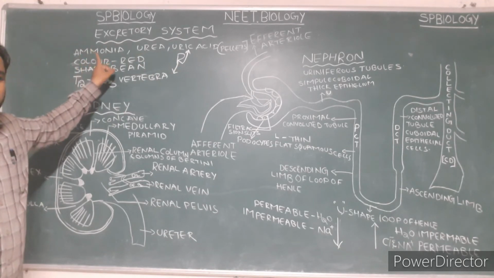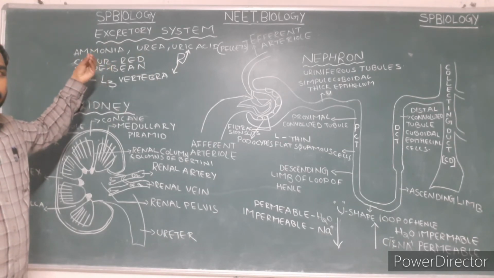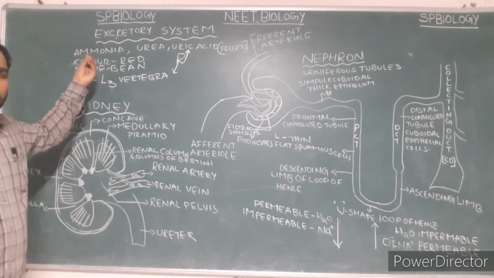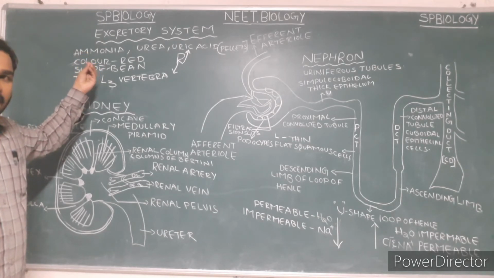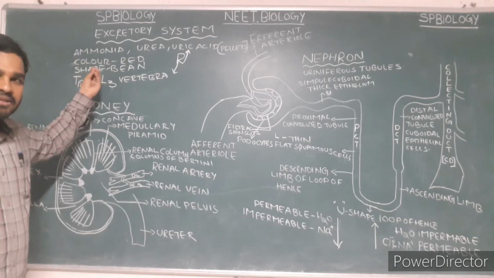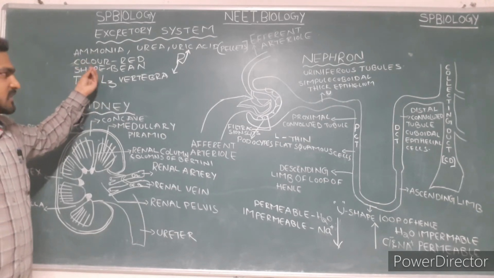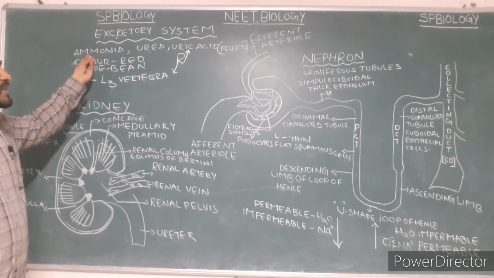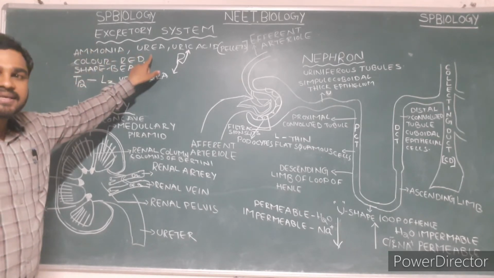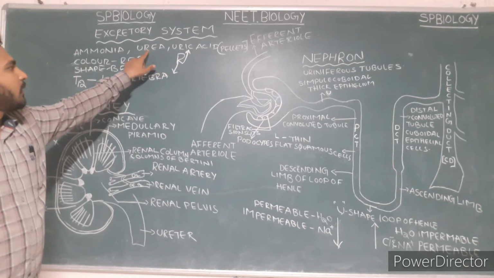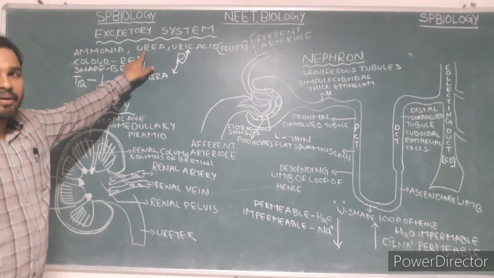Ammonia is highly toxic and is released from the gills of aquatic animals like aquatic arthropods, aquatic insects, and teleost fishes. By simple diffusion, ammonia is released. Urea is somewhat less toxic than ammonia.